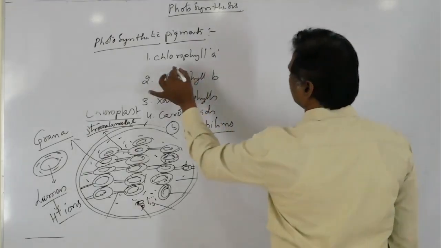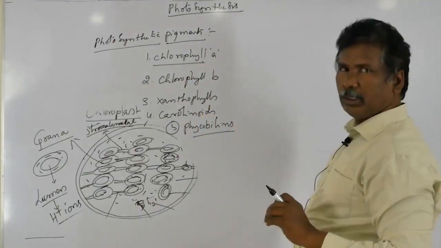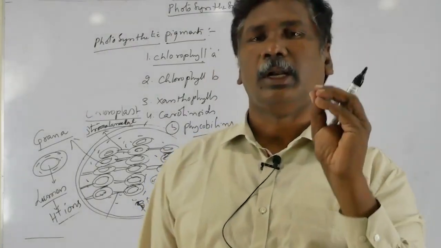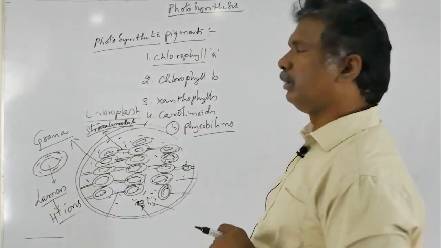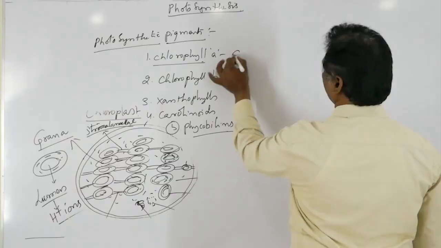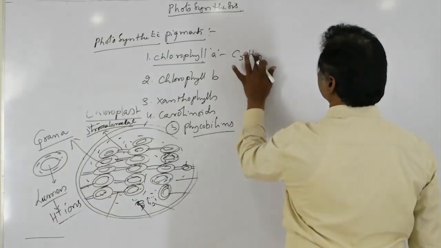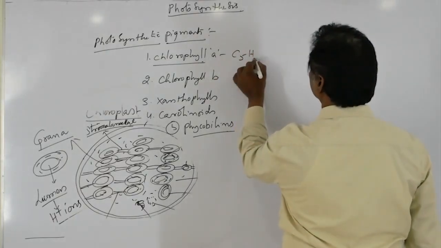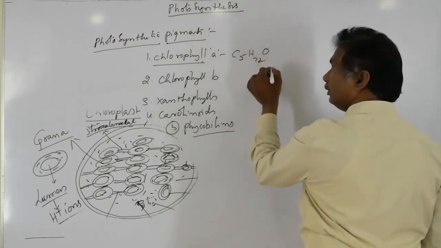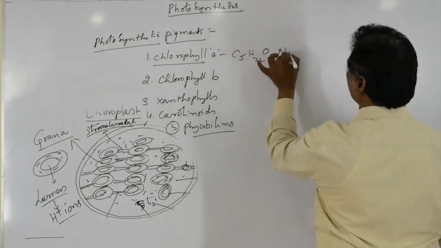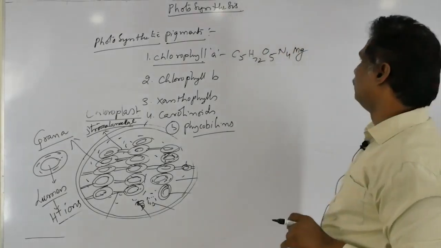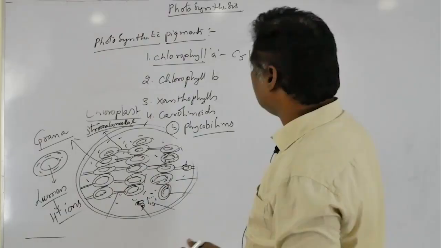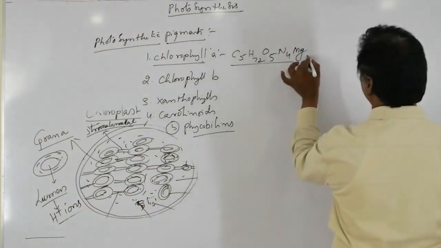The main photosynthetic pigment in all higher plants, and especially in the chlorophyll members of the algae, is called chlorophyll A. The molecular formula is C55H72O5N4Mg. That is the chlorophyll A formula. Normally these are dark green in color.